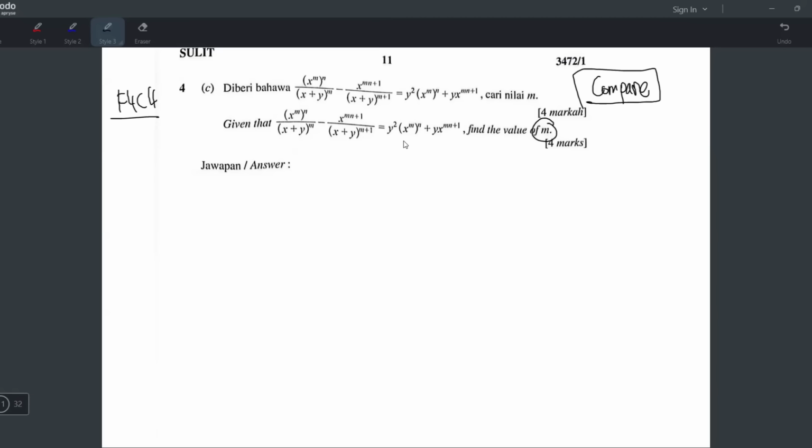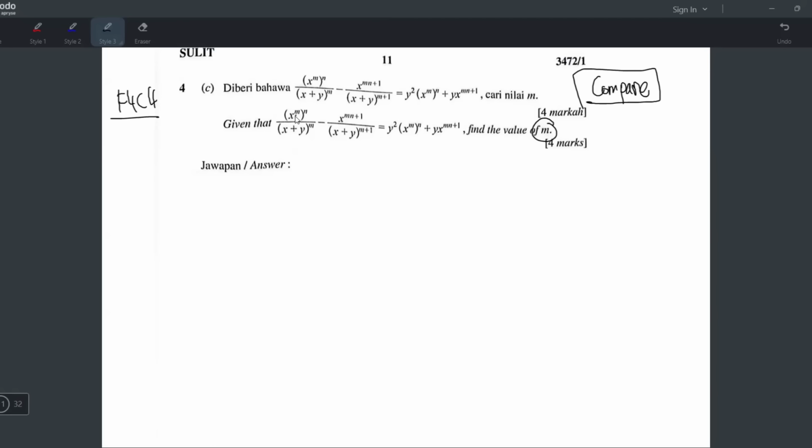Maybe the m and m can cancel out. And if I can do that, that's good lah. Because if I can cancel, then 4 unknowns maybe become 3 unknowns, and 3 unknowns maybe become 2 unknowns. But that's only if you are lucky. That's only if the question decides to ask the soalan yang senang, then it's good lah.